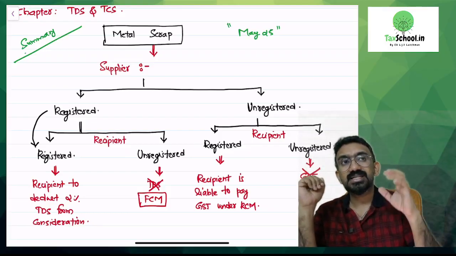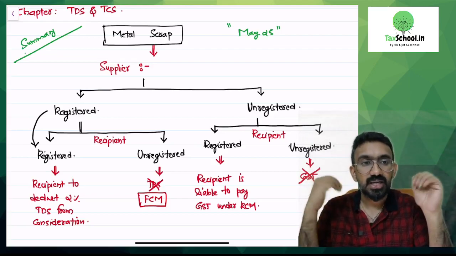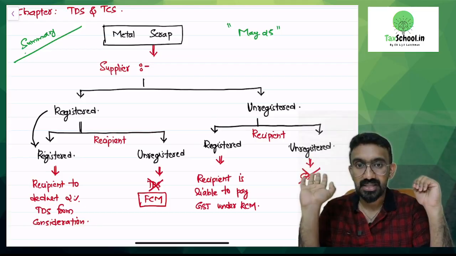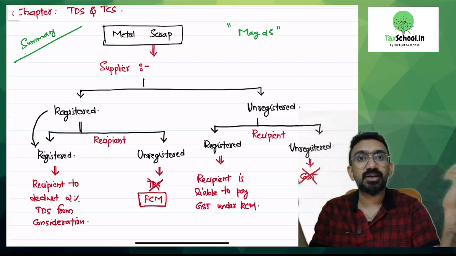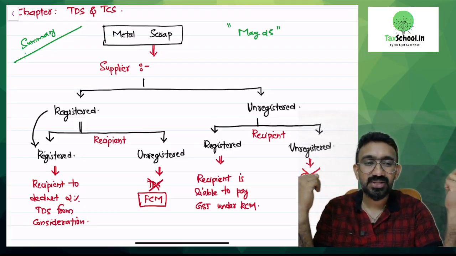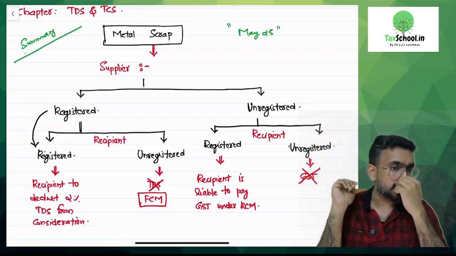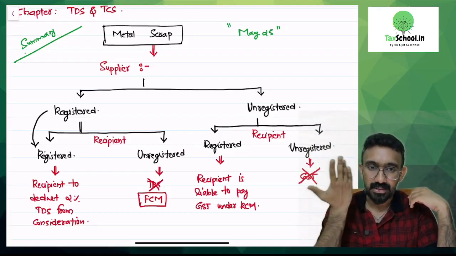Then the question is, the one who's purchasing metal scrap from our houses, do they have a GST number? If they have a GST number, they will pay tax under RCM. That's what I have written in this unregistered person selling metal scrap case. But what if both of them are unregistered? The one who's coming to our houses to get the metal scrap is also not having a GST number. We are also not having a GST number. Then there is no way that the government can collect GST. So GST will not be payable. That's what I have written here.